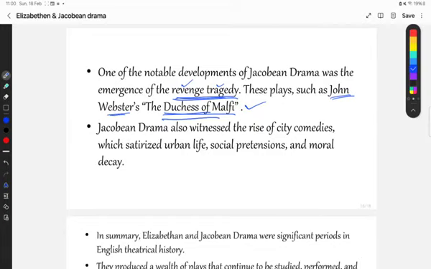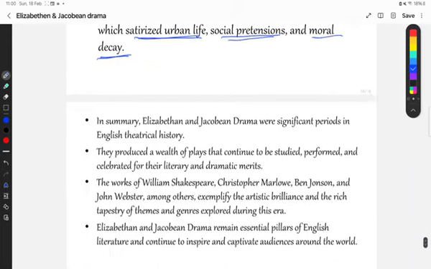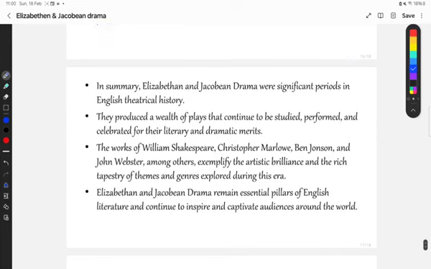Okay, so Jacobean drama also witnessed the rise of city comedies which satirized urban life. City comedy satirized urban life, meaning it mocked urban life and looked at its faults. Then it showed the social pretensions, how many social pretensions there were, and moral decay, how the moral knowledge was degrading day by day in the Jacobean drama. It was shown.